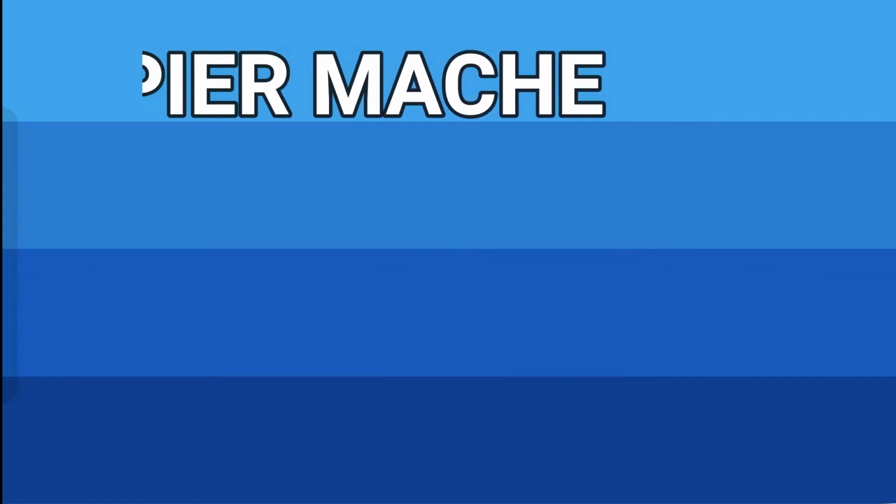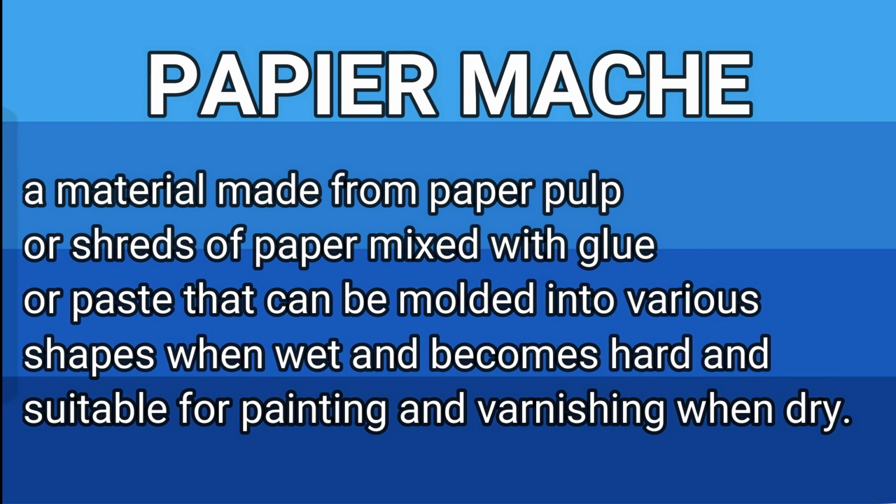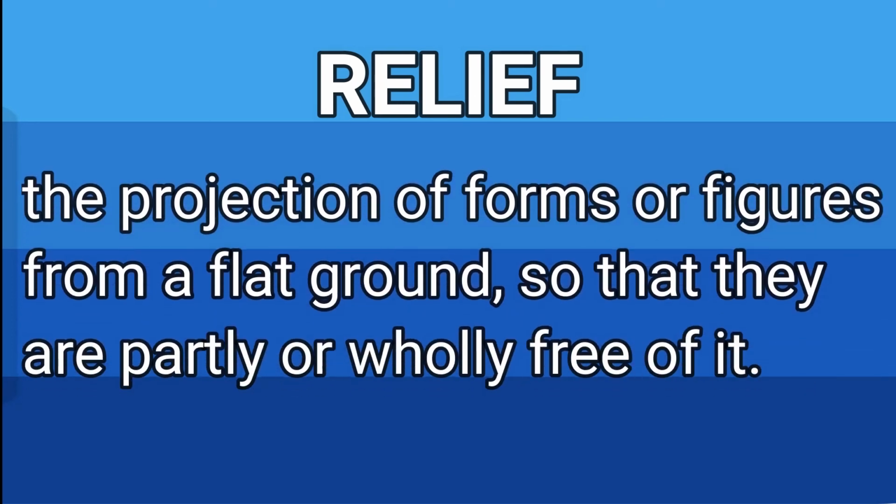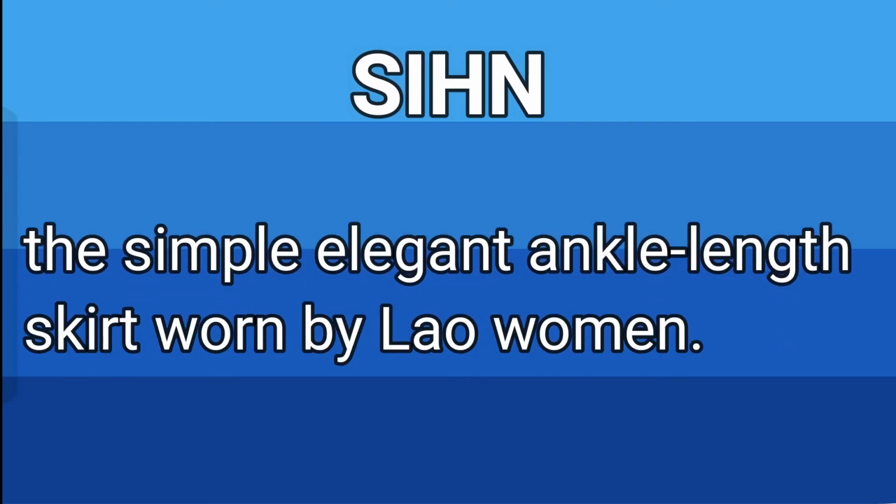Papier-mâché. A material made from paper pulp or shreds of paper mixed with glue or paste that can be molded into various shapes when wet, and becomes hard and suitable for painting and varnishing when dry. Ramayana. One of the two great Indian epics that tells about life in India around 1000 BCE. Relief. The projection of forms or figures from a flat ground, so that they are partly or wholly free of it. Sin. The simple elegant ankle-length skirt worn by Lao women.